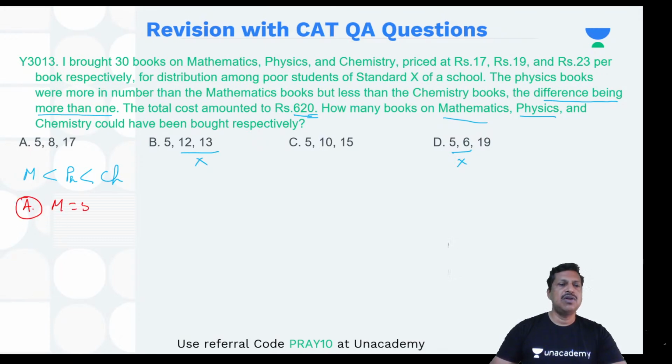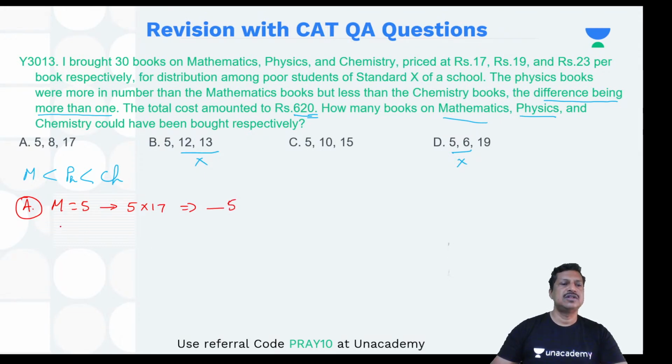So M equal to 5. If M equal to 5, what is the cost? 5 into 17, unit place is 5.